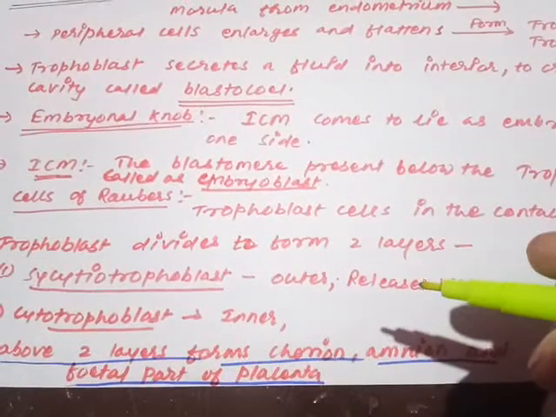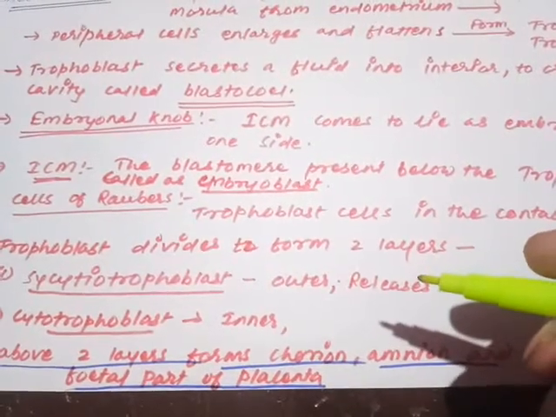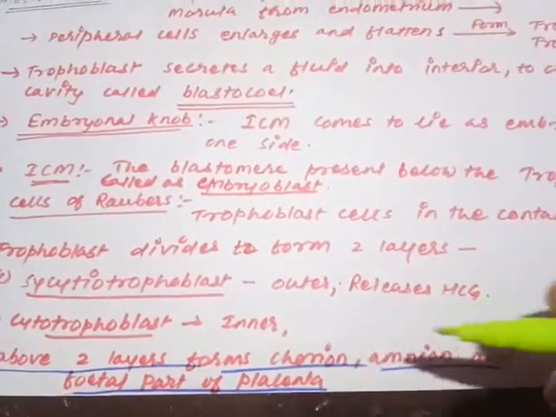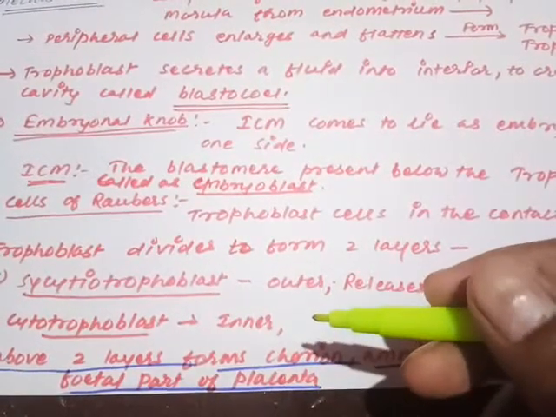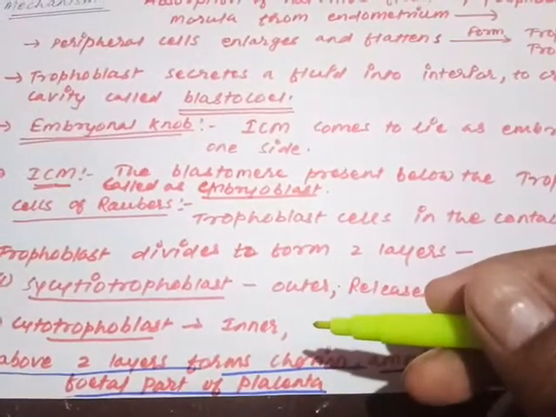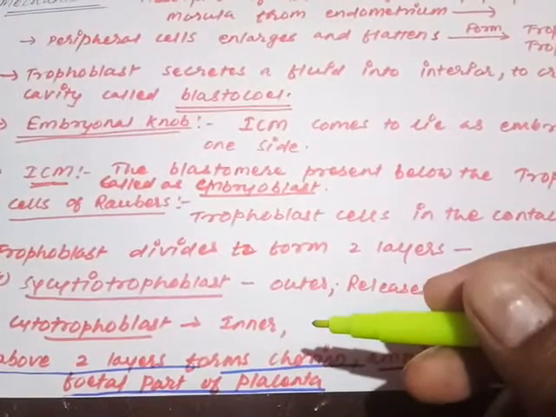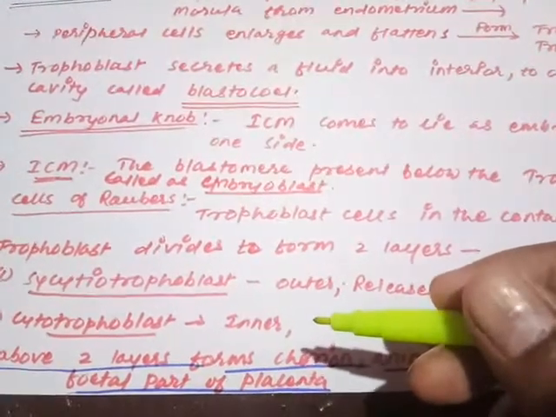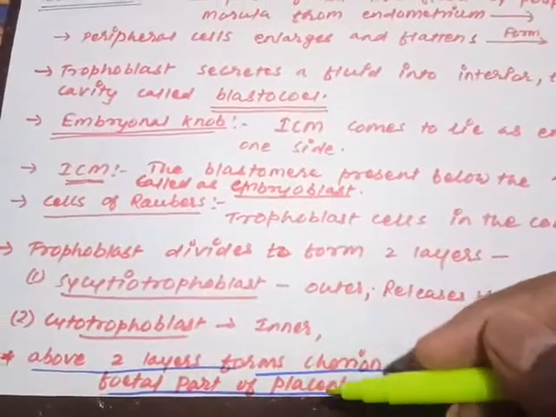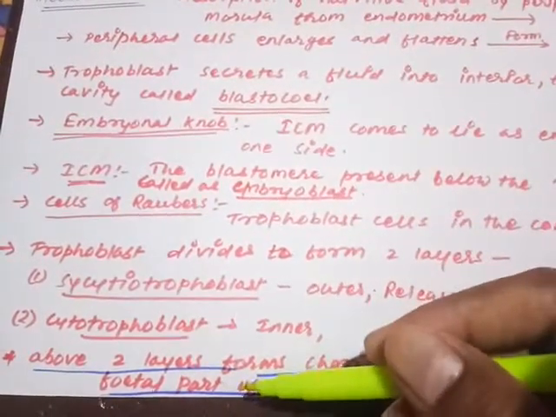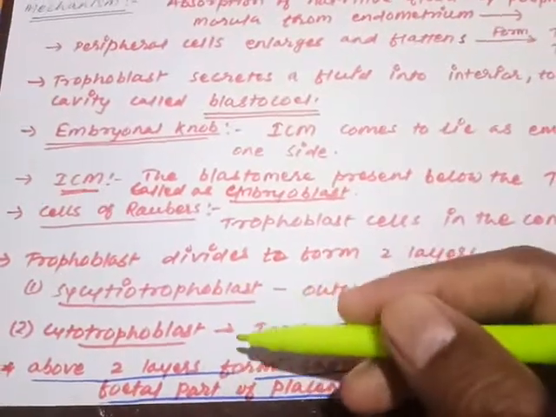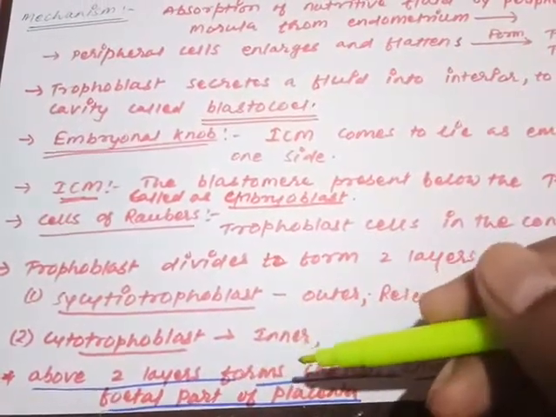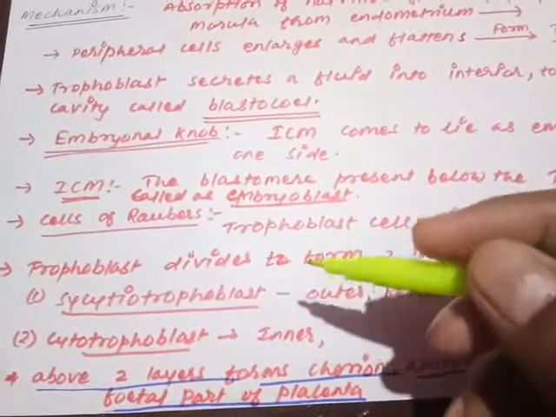Amnion and chorion are considered as the extra embryonic membranes. They are assisting the development of the embryo, and the fetal part of the placenta also. Placenta is a connection between the developing fetus and the mother, that is used for the exchange of material between the mother and the fetal body. So the fetal part is constituted by these two layers only. The trophoblast is going to constitute the fetal part of the placenta. So I think it is clear to you all.